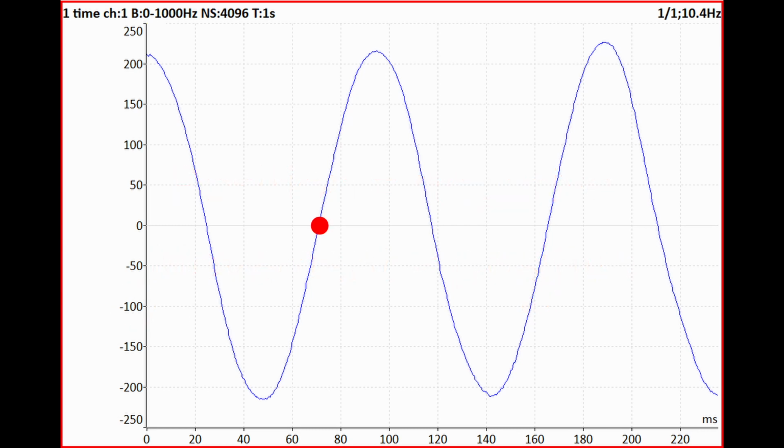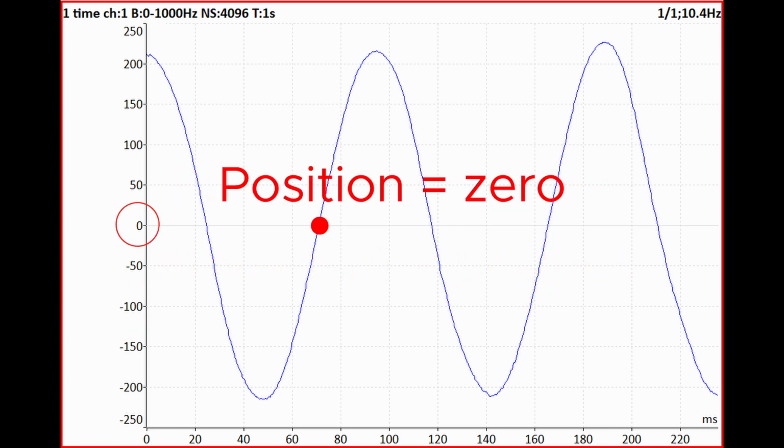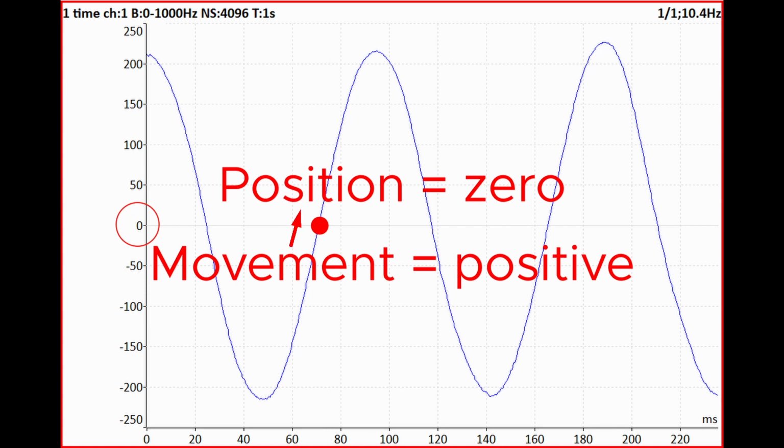This position we call 0, or the middle or resting position. The movement is positive because the value change is upward. The derivative is greater than 0.